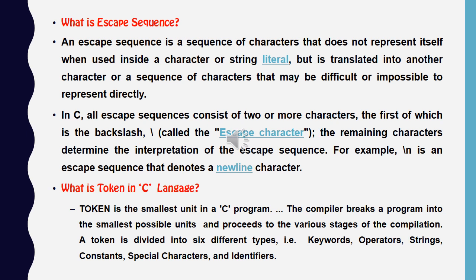Now the next question is, what is a token? In C language, a token is the smallest unit that we cannot break down further. A token is divided into six parts. One is keyword, another is operator, another is string, another is constant, another is special character, and the next one is identifier. So these are the tokens in the C language.